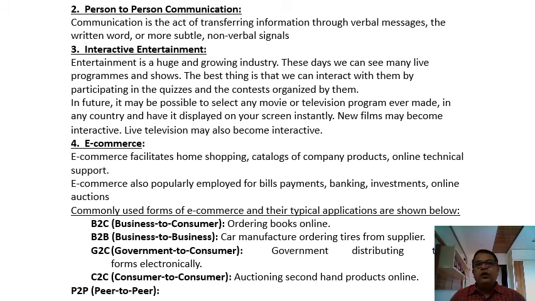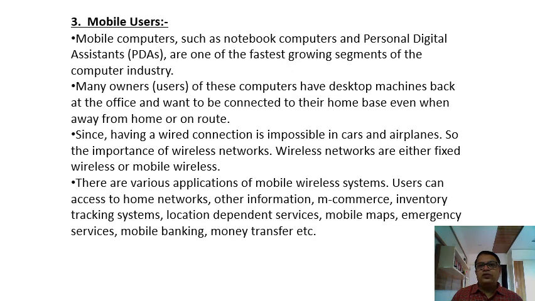Then e-commerce. In e-commerce there are four different types. B2B, business to business. B2C, business to customer, like Amazon. Then C2C, customer to customer. For example, if I want to sell my second hand mobile, I can easily sell it. So all these are nothing but applications.